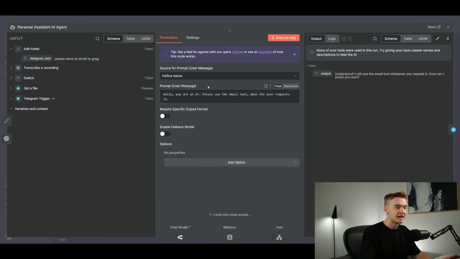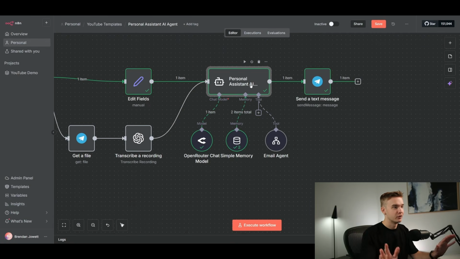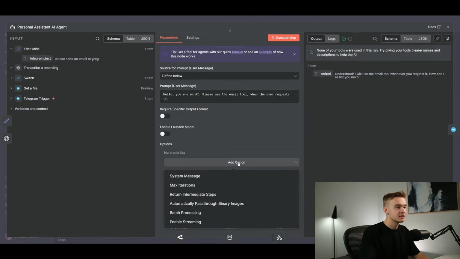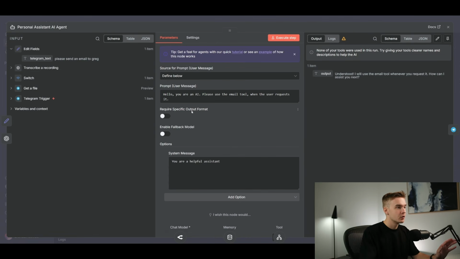And so the reason that it's actually throwing up this error, that I just realized, is that we're actually not referencing any of the text and messages that are coming through from my messages in Telegram for this agent. This agent's actually got no context as to what I'm even saying in the first place, which I should have assumed. But what we can do is just add our system message in the options here. We could probably take this as our system prompt and just paste it down here. The system message is more to do with the actual structure as to how our agent works and responds. And so the system message is best to have that type of context. And our user message is going to be the user message, of course. So pretty straightforward. We'll grab the Telegram text and put it in here.